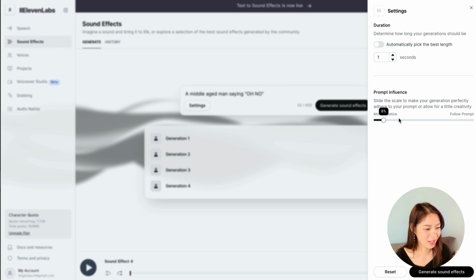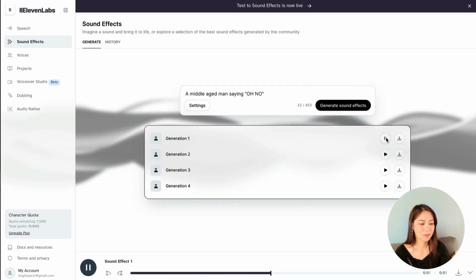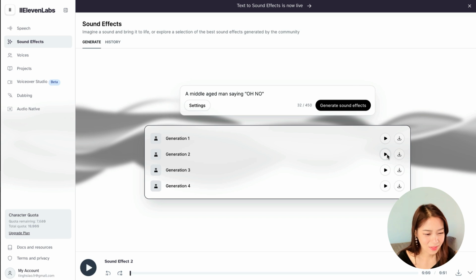Let's decrease the length. 1 second and more follow the prompts. Let's see. Okay, try again. Oh no. It's more like it, but still. Oh no. Yeah, this I can imagine. Oh no. Oh no, that's funny. Oh no. Okay, so this is pretty good. So that means if you want some comedy sounds, you can also have it do it.